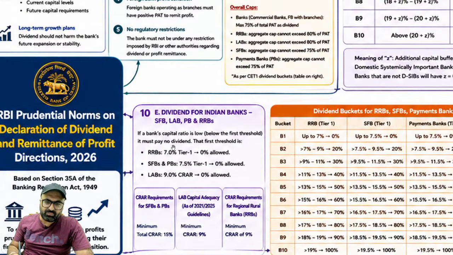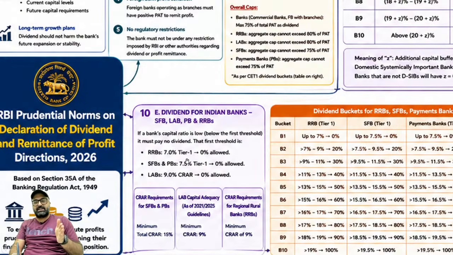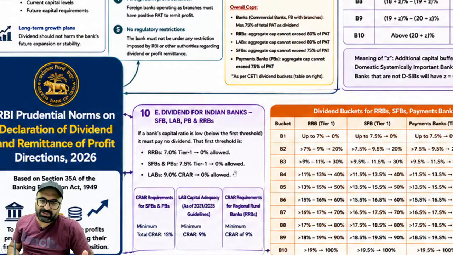But in case of RRBs, overall capital adequacy requirements are there, but you have to check the tier 1 capital as well. So if the tier 1 capital is up to 7%, 0% dividend allowed. If the tier 1 capital, or I would say tier 1 capital to risk weighted asset ratio in case of small finance bank and payment banks is up to 7.5%, then also the dividend distribution will be 0%.